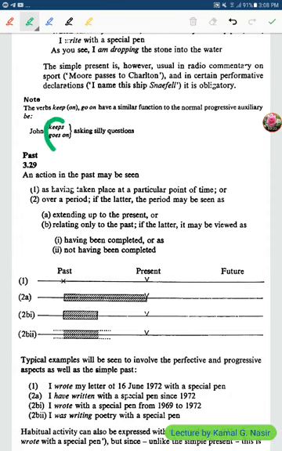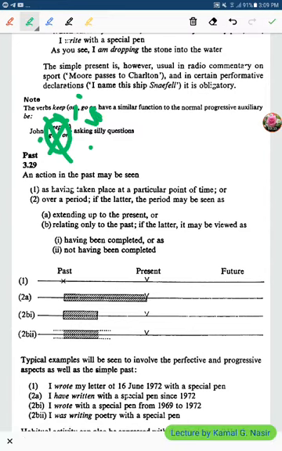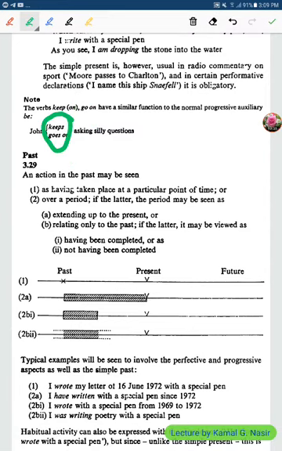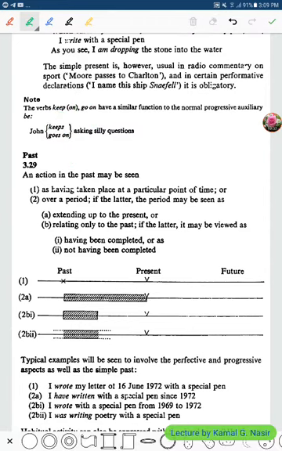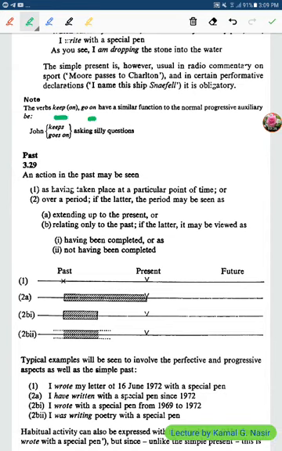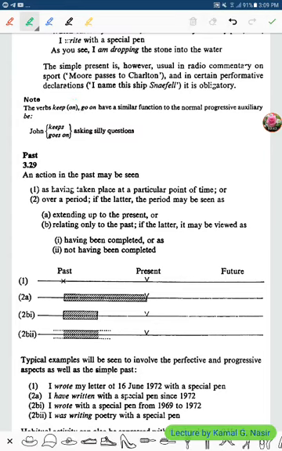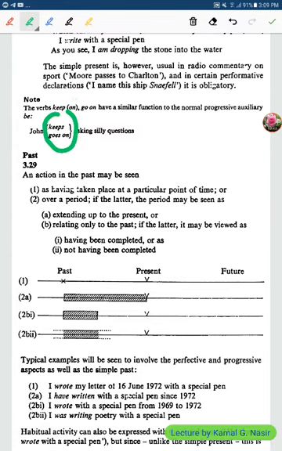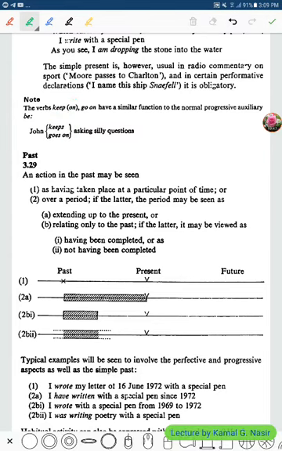You can omit keep and go on and put is. You say John is asking silly questions. Then those, keep or keep on and go on, both of those can be used as auxiliary be.